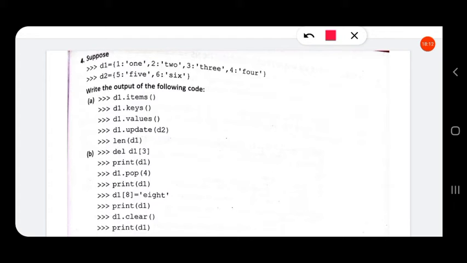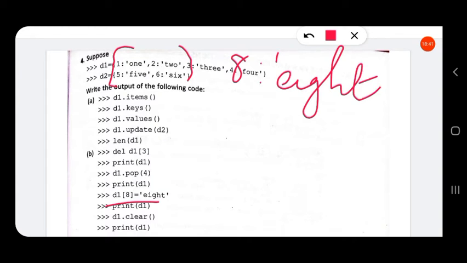Now, this statement D1[8] = 'EIGHT'. What is happening is, in dictionary D1, we are inserting a key-value pair, that is 8 colon 'EIGHT'. So we are inserting a key and a value. For this also, no output will be there.